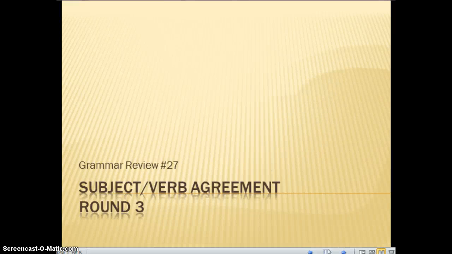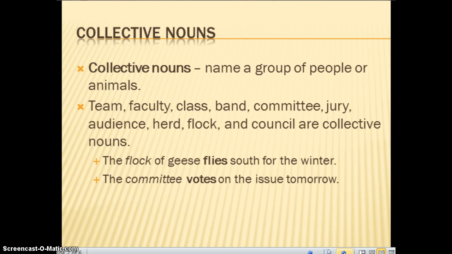Round 3 of subject-verb agreement has 2 more rules that you need to remember. Collective nouns, which is just a name for a group of people or a group of animals, are usually singular because they are talking about one group. Like team: the basketball team is playing tonight.